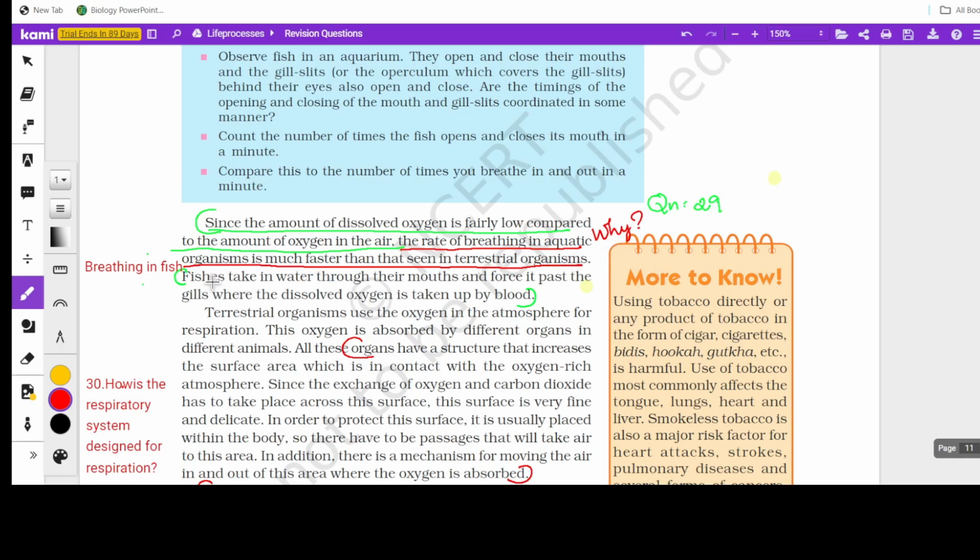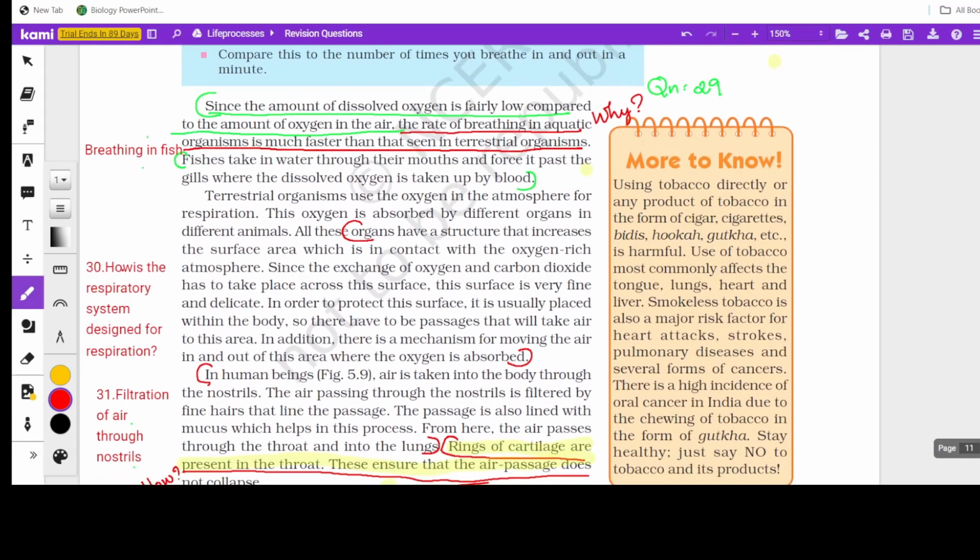This part is not that important, but just go through it. Fishes take in water through their mouth and force it past the gills. So how do they breathe? They take water through their mouth and pass it out through the gills. In the gills, the dissolved oxygen is taken up by the blood vessels.